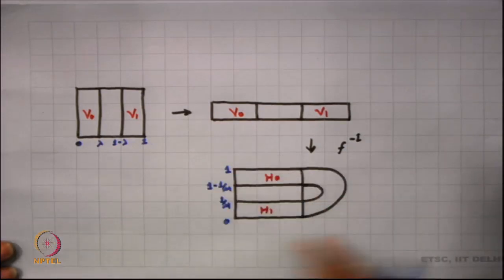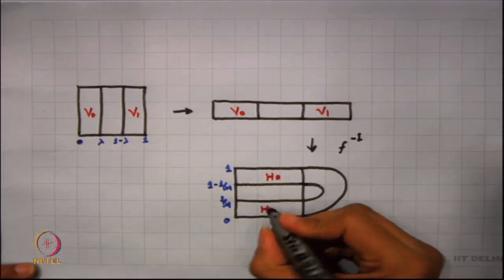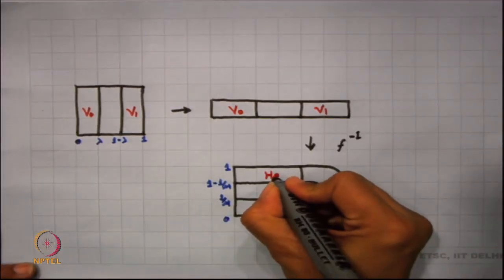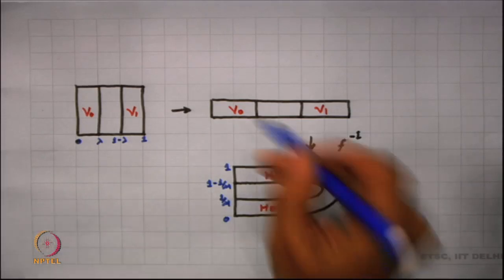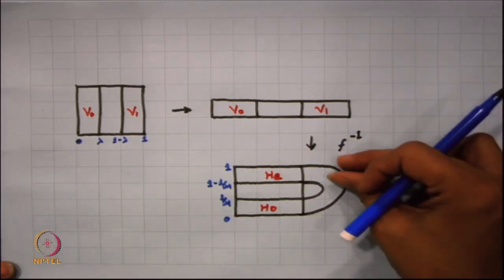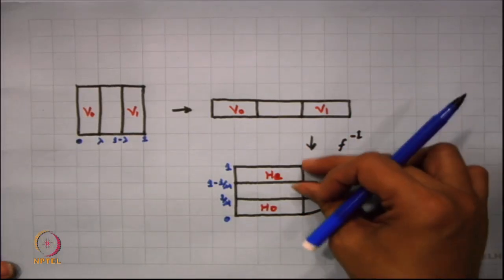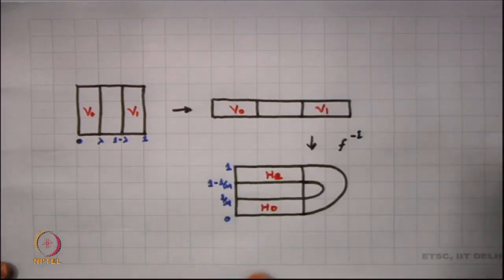Or I should say it should be taken the other way round. Sorry, this is my H1, this is my H0 and this is my H1. It is mapped in this particular direction. Your V0 is mapped into H0, you place it over here, then you take this part and twist it, which we don't care about, and then V1 is mapped into H1, you place it over here. Now, what happens if you look into this map? What is the geometric significance of this map?